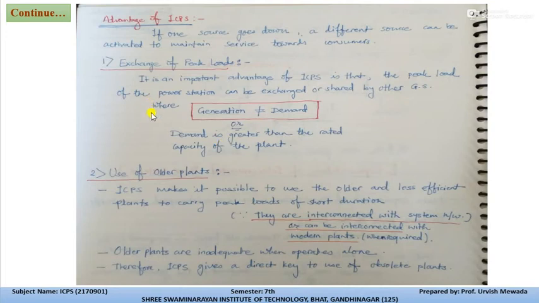So as I explained to you, many states have large consumers and less generating capacity, and many states have large generating capacity and less consumers.